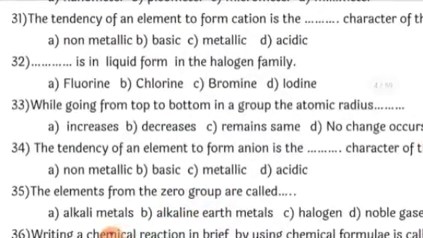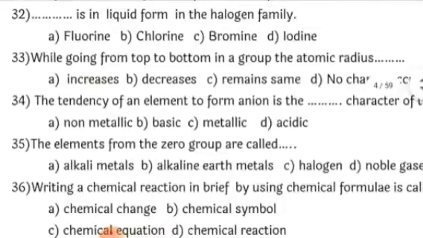Next, dash is in the liquid form in the halogen family. The halogen family includes chlorine, fluorine, iodine, astatine, all those things. So bromine is the one which is in the liquid state. It is the only non-metal which is in liquid state, and it belongs to the halogen family. Chlorine, fluorine, bromine, iodine, all these are called the halogen family. Out of these, only bromine is in liquid state. Fluorine is in gaseous state, chlorine also is in gaseous state, whereas iodine you get in the form of crystals.